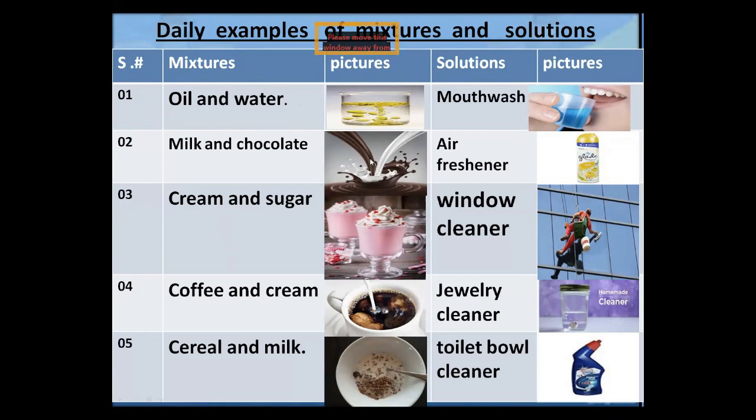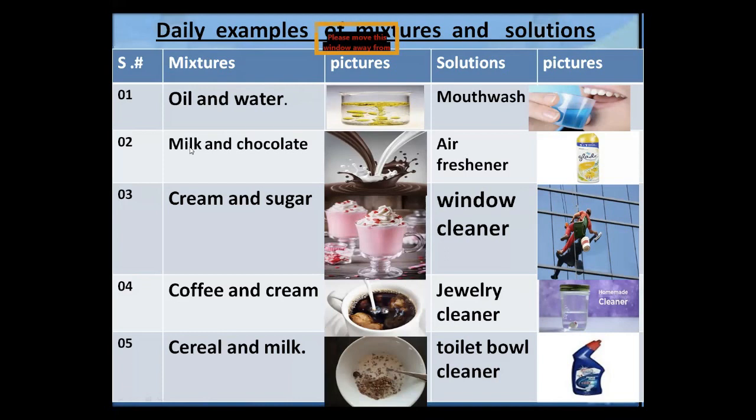When we mix water and oil, they will not mix and they make a mixture. So oil and water is an example of a mixture, because both are not mixed together. We can easily observe the oil is separate from the water, so it is called a mixture.